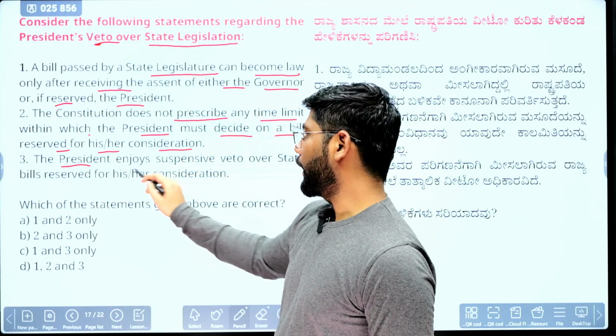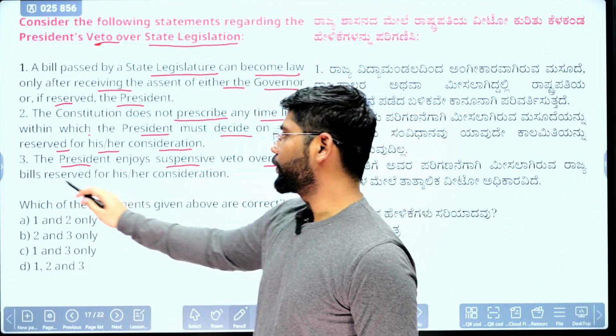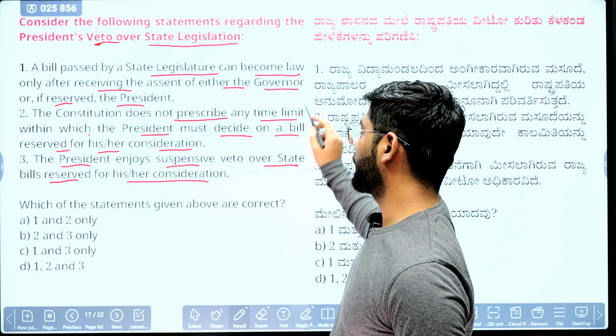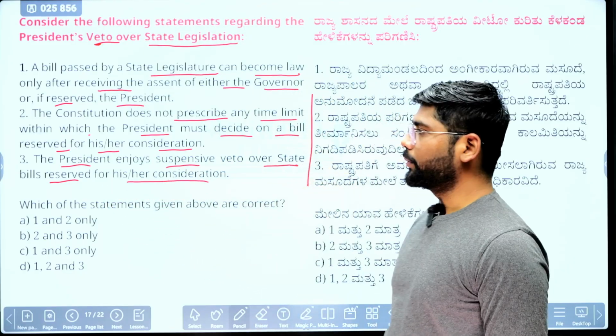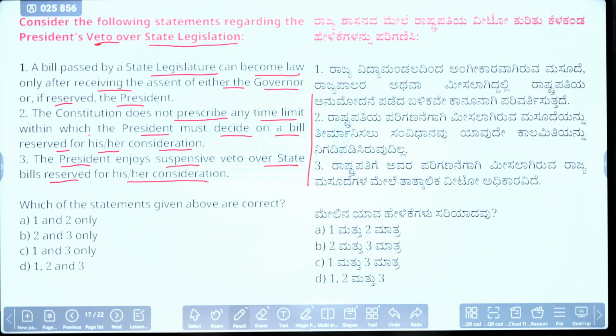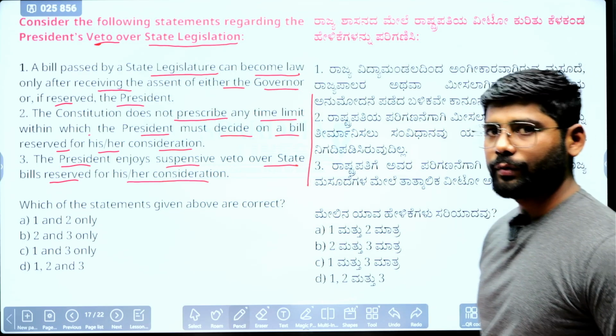Third, the president enjoys suspensive veto over a state bill reserved for his or her consideration. Let me know which one is correct here. Okay, we'll see which one is correct.